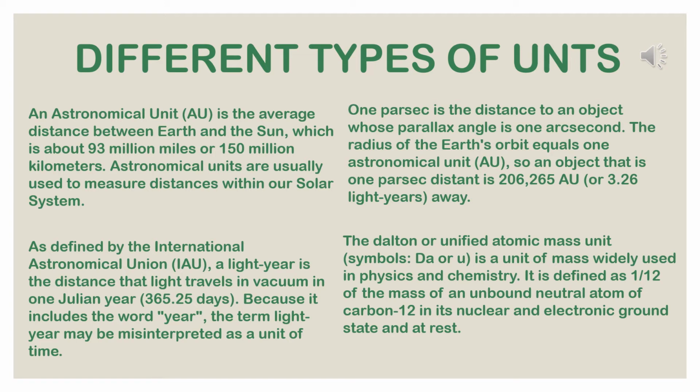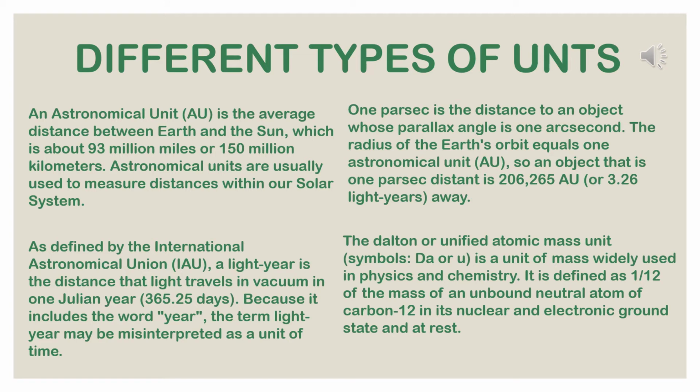Next, parsec. It is the distance at which an arc of length of 1 AU subtends an angle of 1 second of an arc. 1 parsec is equal to 3.08 into 10 to the power 16 meter, equal to 3.26 light years.